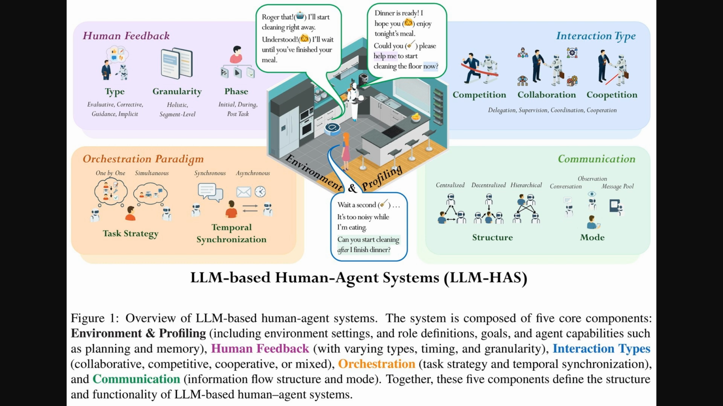Next up is interaction type. This component describes how humans and agents actually work together. For instance, they might be collaborating on a task, or in some cases, even in a competitive setup. Following that, we have the orchestration paradigm, which deals with how tasks are managed and how the timing of interactions is handled. And finally, there's communication, which outlines how information flows between everyone involved, whether it's direct conversation or other modes. Together, these 5 components really define the architecture and functionality of these systems.